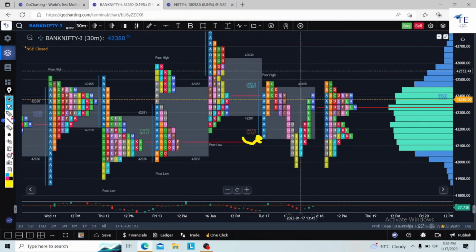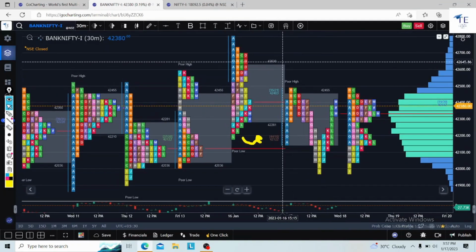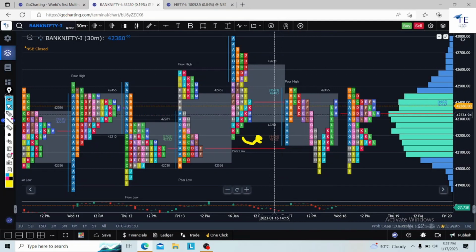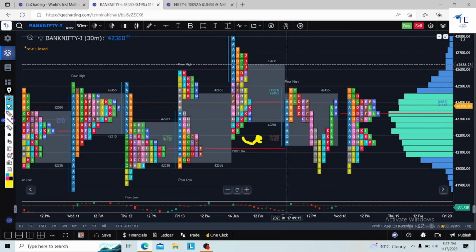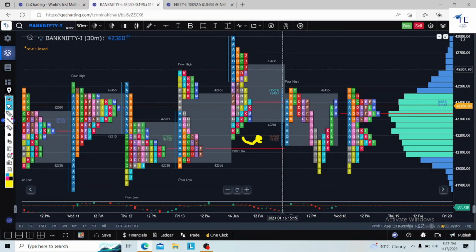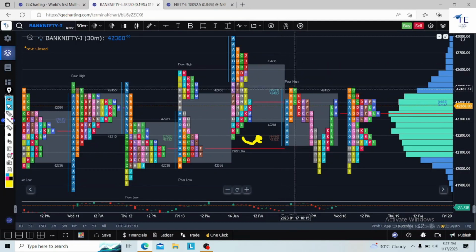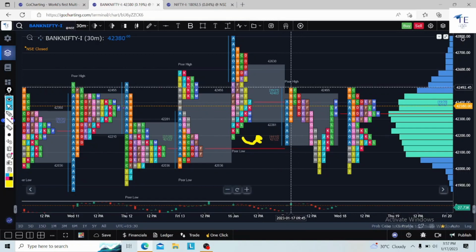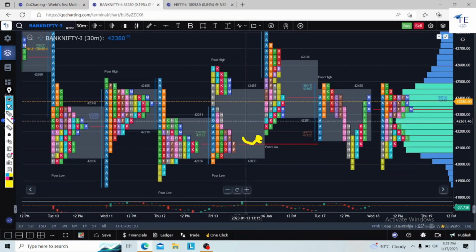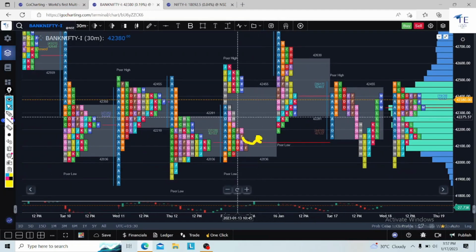Nifty covered yesterday's value area in the A period itself, but Bank Nifty was unable to cover the entire value area, at least in the B period. So Bank Nifty struggled to move up in this particular territory. What is this territory? We discussed it in the morning. Go and cross-check what territory we discussed in the morning.